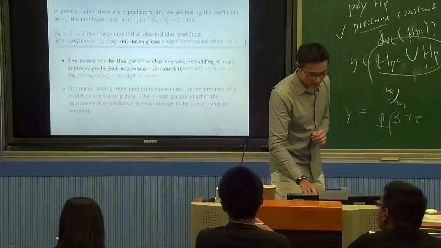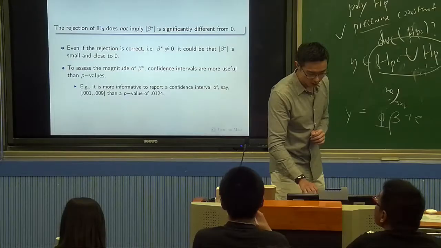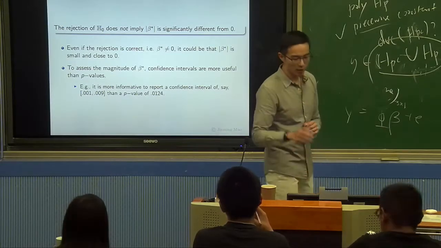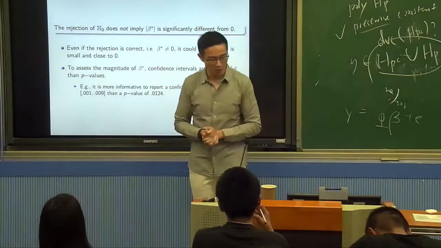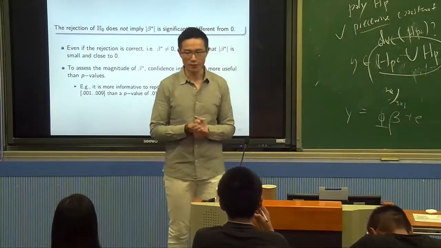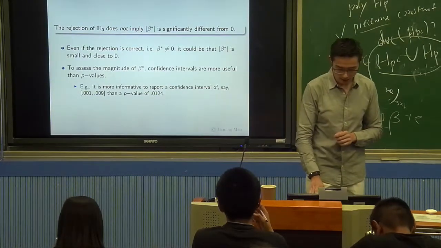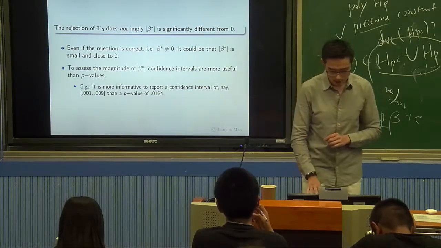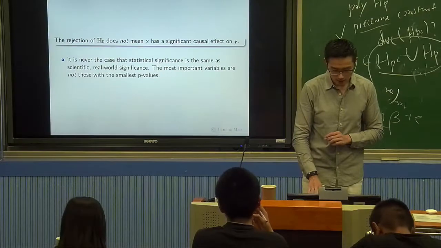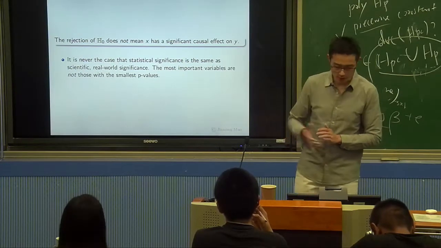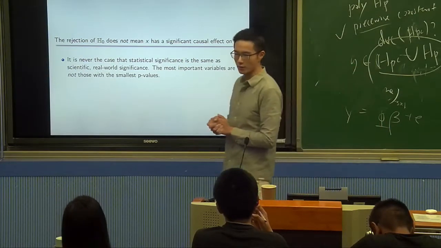That brings us to, I'm going to skip these because I'm sure you all know what they mean, right? The rejection of H0 doesn't mean it's really different from 0. It could be a very small number in absolute value. We just know that it's not 0. The rejection of H0 doesn't mean X has a significant causal effect on Y.